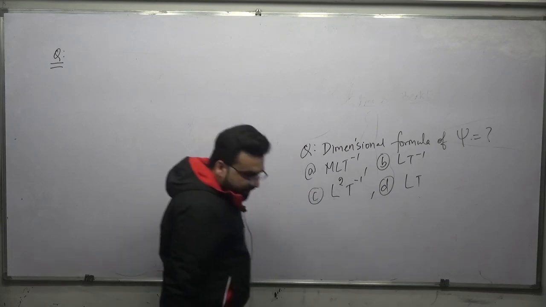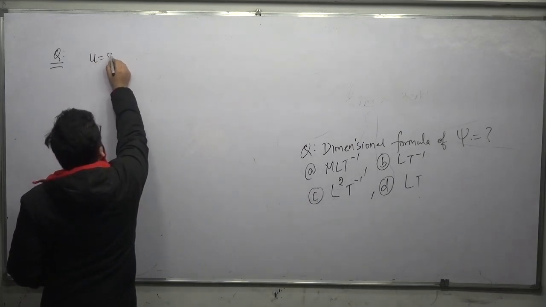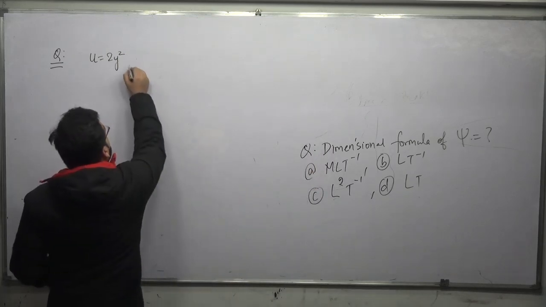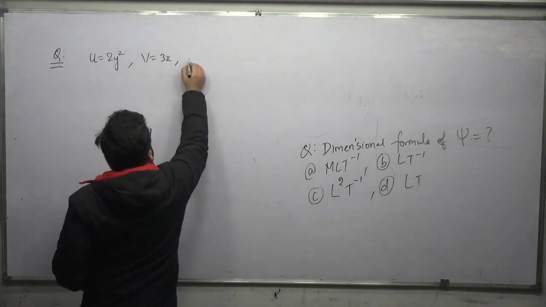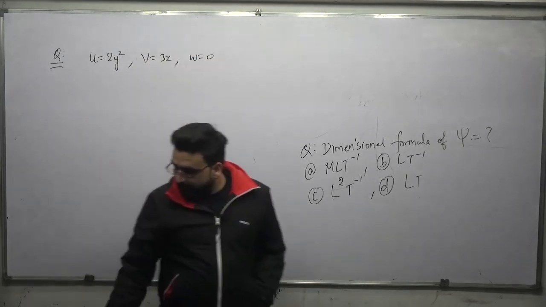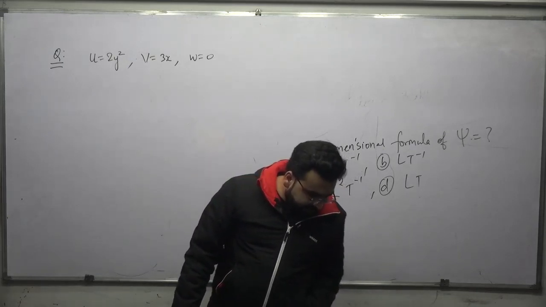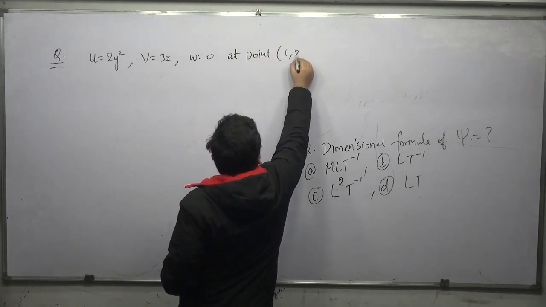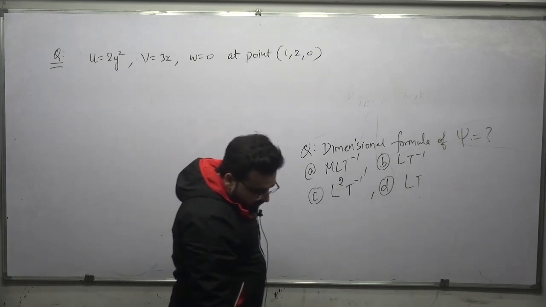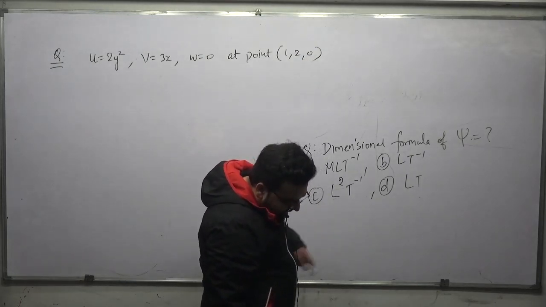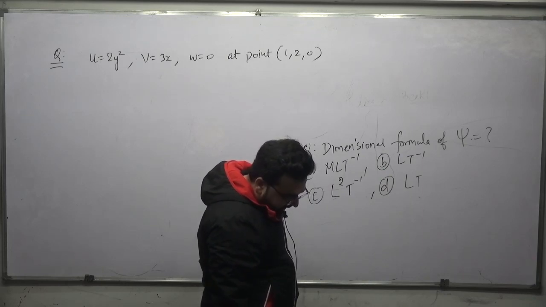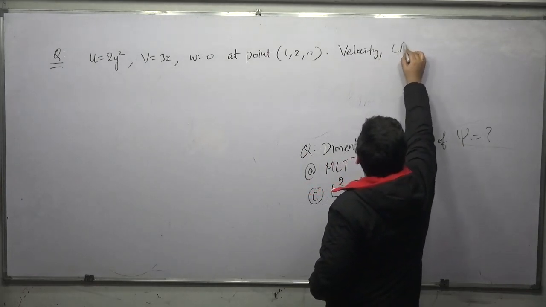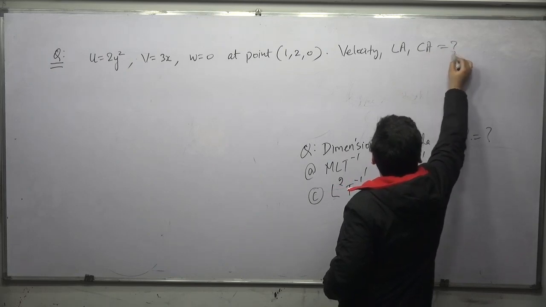Velocity field is defined by u is equal to 2y square, v is equal to 3x, w is equal to 0. At point 1, 2, 0, the velocity, local acceleration, and convective acceleration will be equal to what?